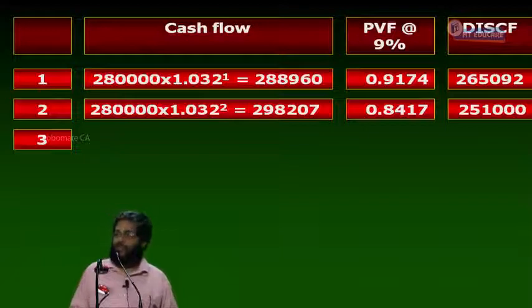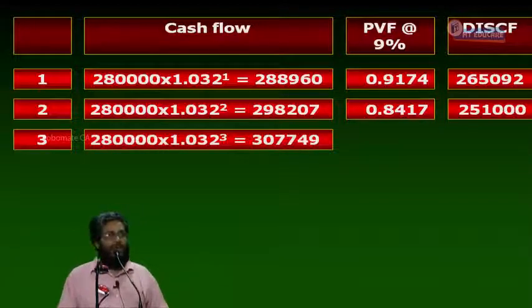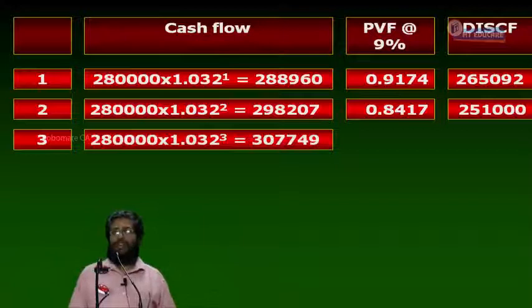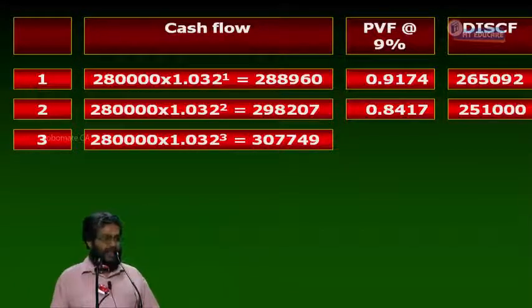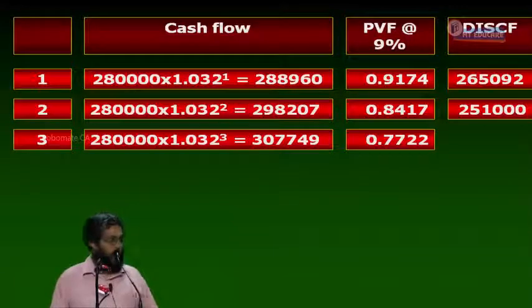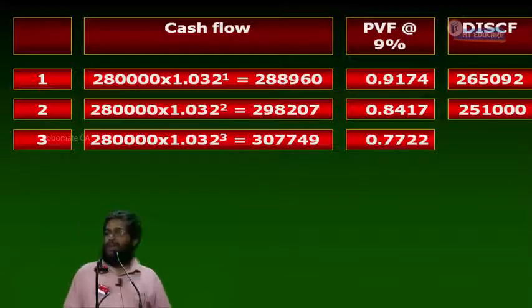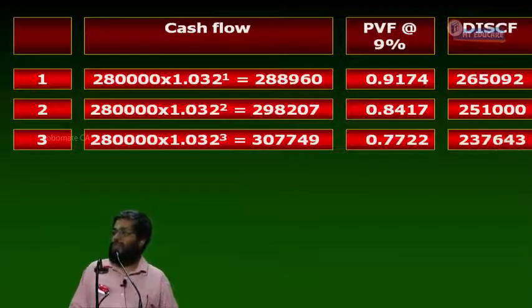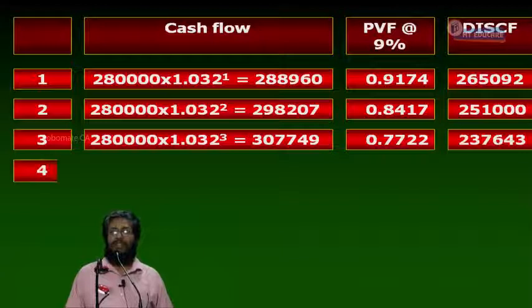Third year, everybody tell me what is the cash flow? 2,80,000 into 1.032 power 3. That is 3,07,749. PV factor at 9% is 0.7722. Discounted cash flow is 2,37,643.